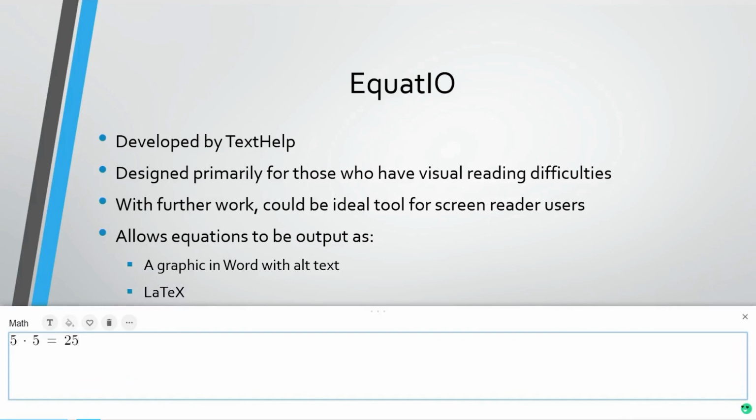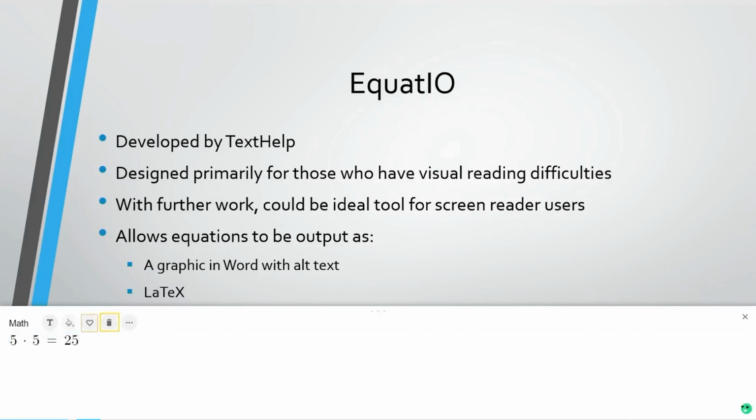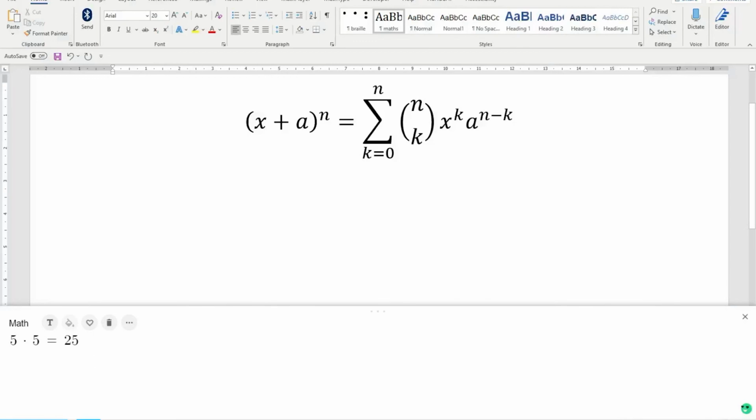So what I'm now going to do is to tab until I find an unlabeled button. Here's the one. It's a sub-menu. So I'll copy the MathML. Now I'll go back to my Word document and I'll paste. So now I have 5 times 5 equals 25.